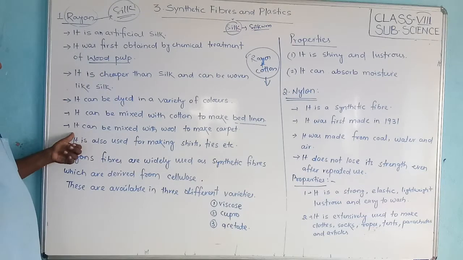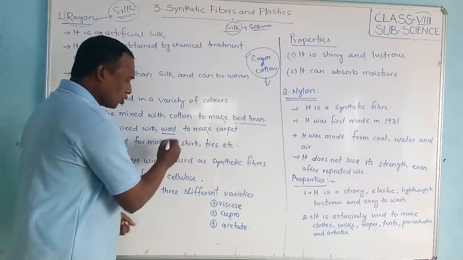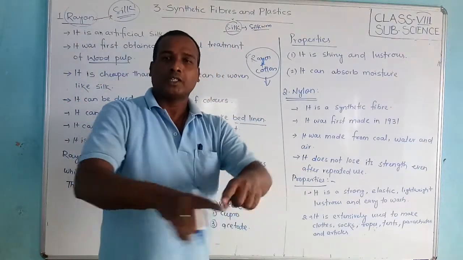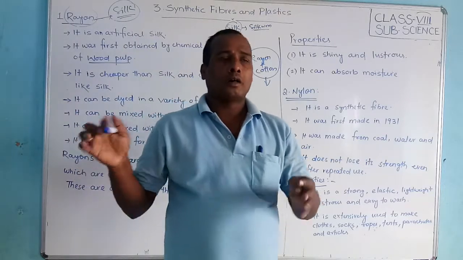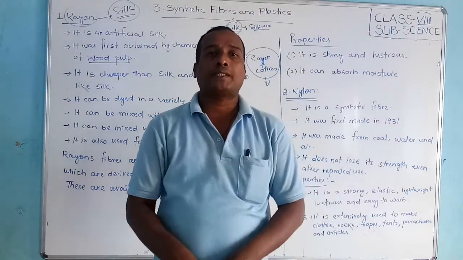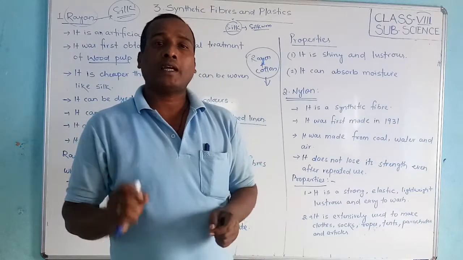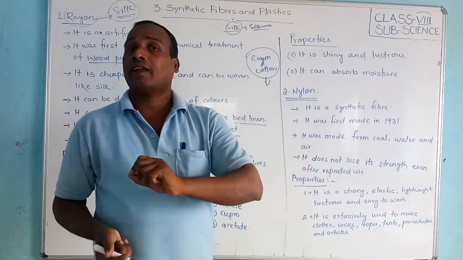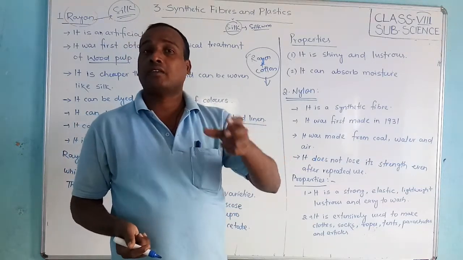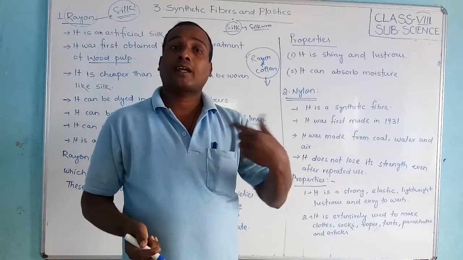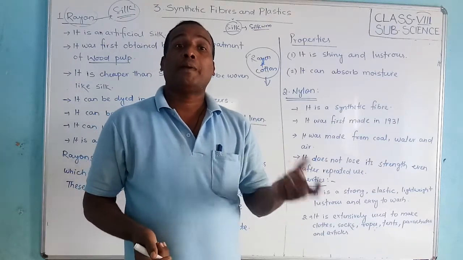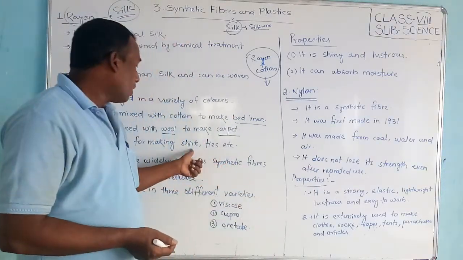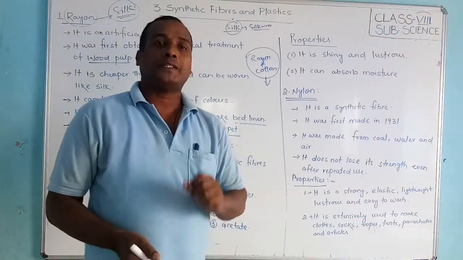Next one, friends, it can be mixed with wool. Rayon can also mix with wool and make carpet. You have a carpet in your room or in a meeting office. That carpet is made by rayon plus wool. Okay students, remember, when rayon is mixed with cotton, we get bed linen, and when rayon is mixed with wool, we make carpet.